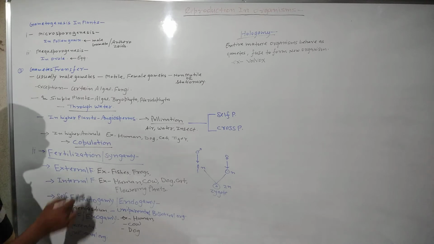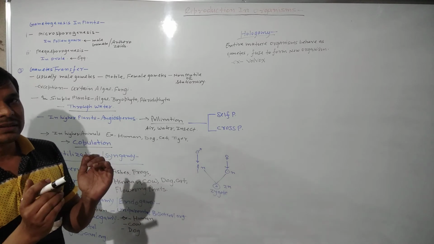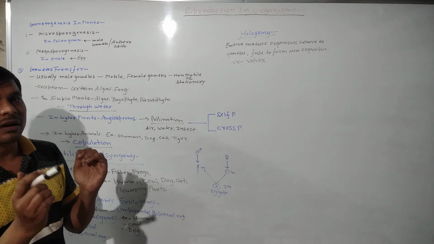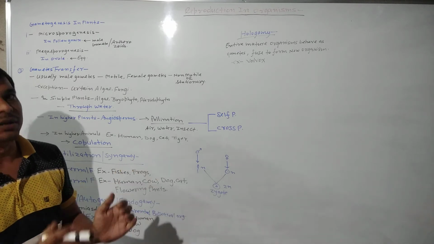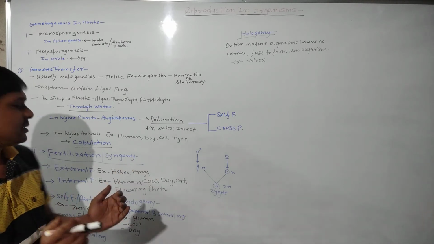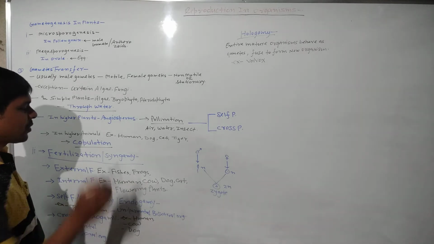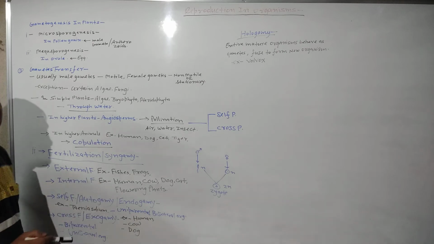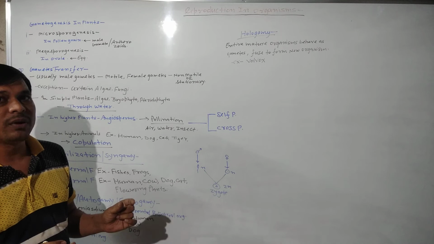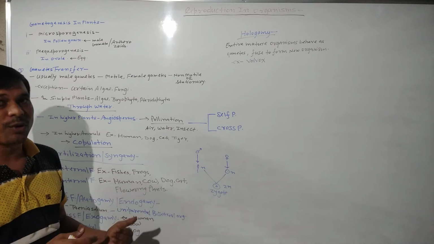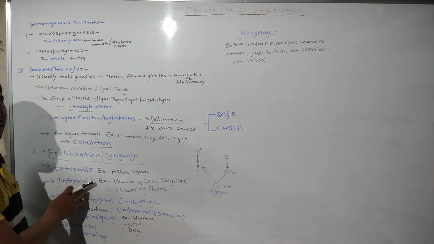External fertilization. What is external fertilization? Where fusion of gametes, male gamete and female gamete, occurs outside the female body in the aquatic medium. Clear? That type of fertilization is external fertilization, like the fishes and frogs. Internal fertilization means male gamete sperm and female gamete ovum fuse to form the zygote inside the body of the organism. Clear? So that is internal fertilization.